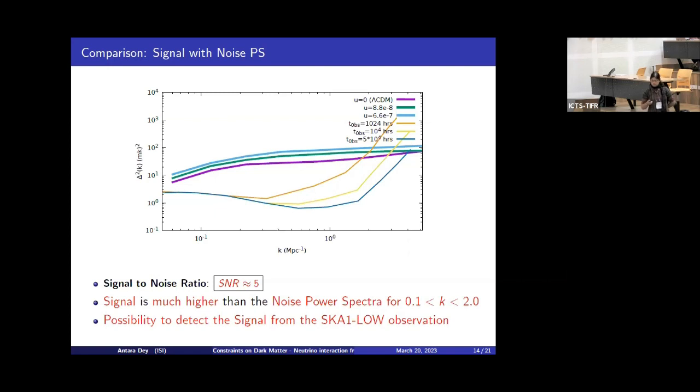So this is the comparison of the signal to the noise power spectra, and we can see that the signal to noise ratio is of the order of 5, and the signal is much higher than the noise power spectra for 0.1 to 2. So it is a possibility to detect the signal from SKA1-Low observation.